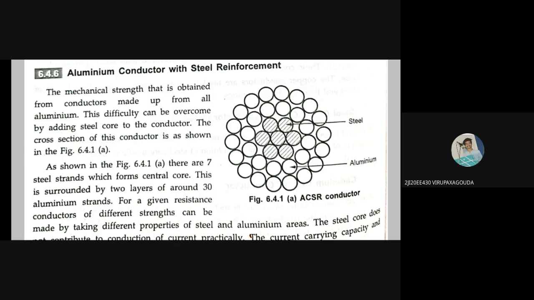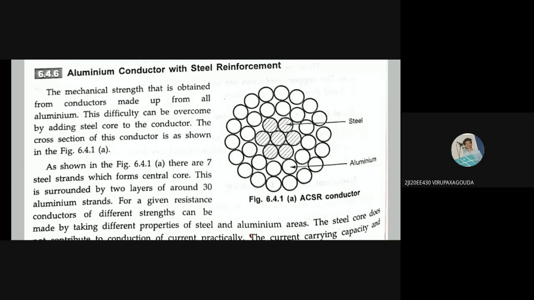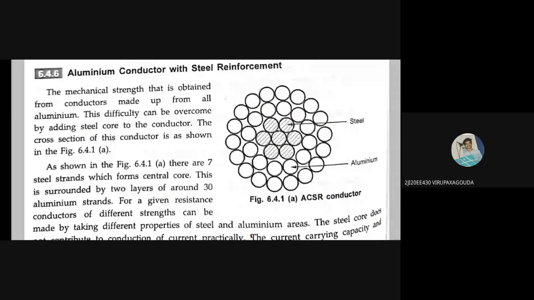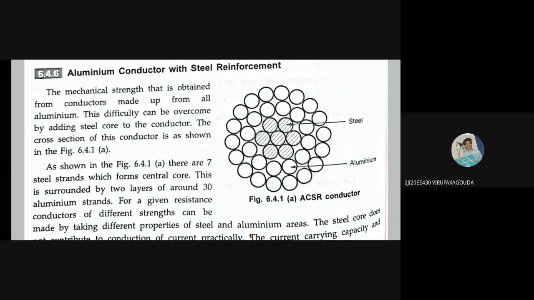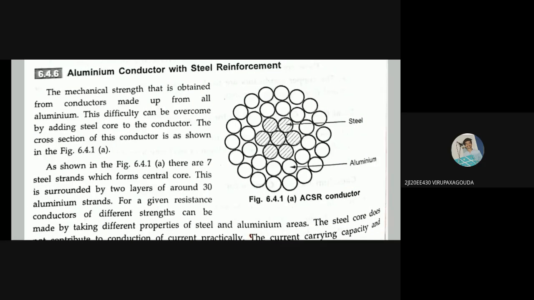ACSR, aluminum conductor with steel reinforcement. Two types of materials are there, steel and aluminum. Aluminum is used in the outer part, and steel is used in the inner part as the core.